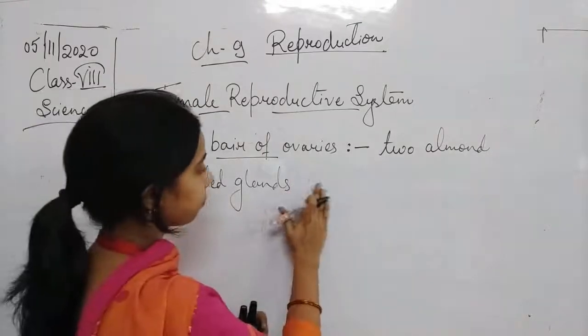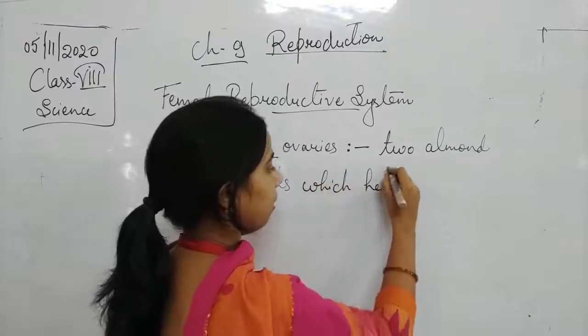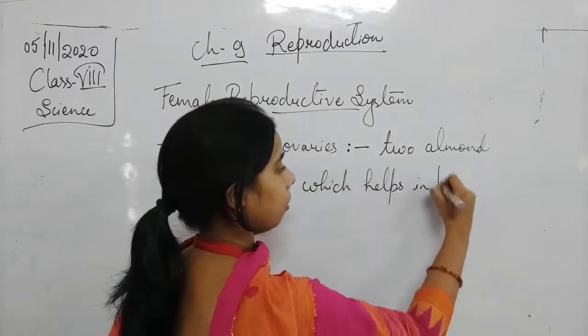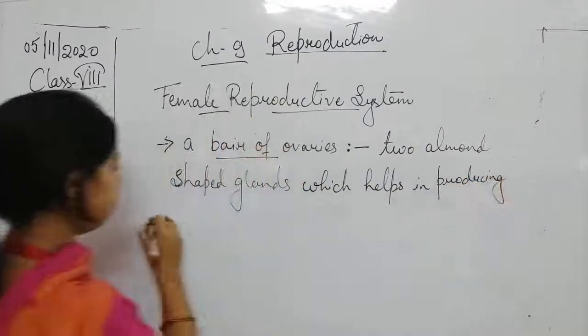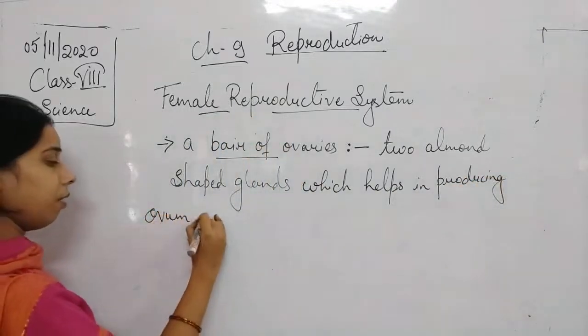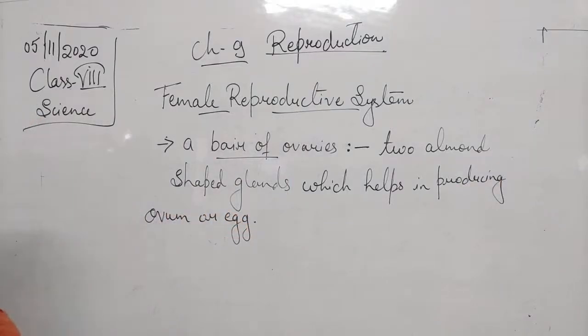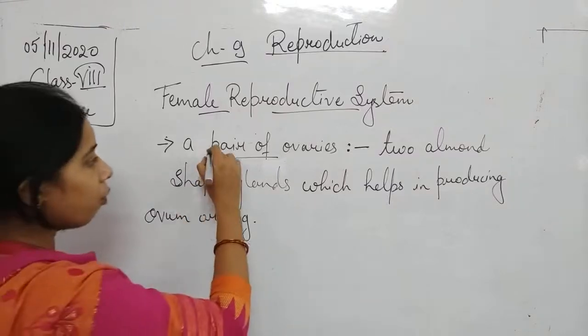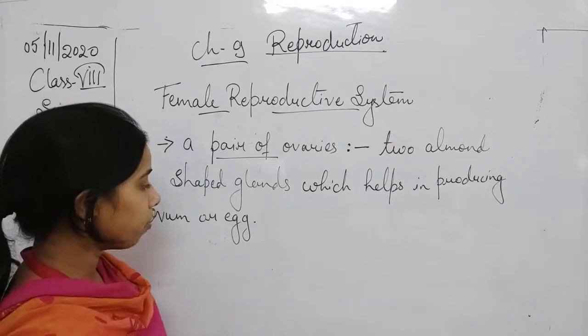It helps in producing ovum or egg. So we can say that a pair of ovaries is there and the function of the ovary is that it helps in producing the egg.